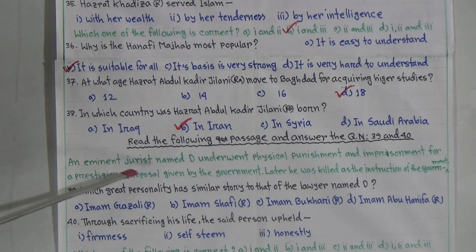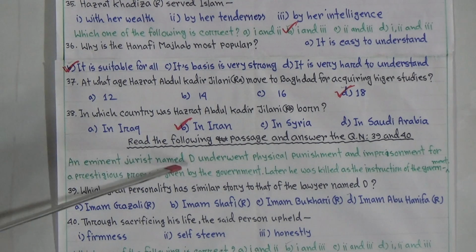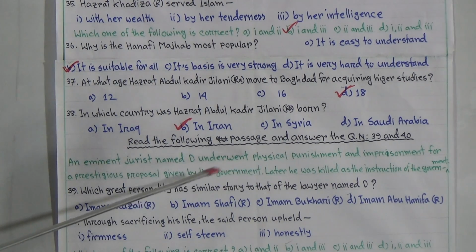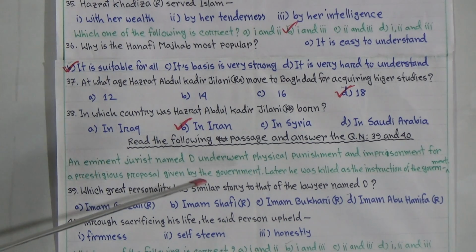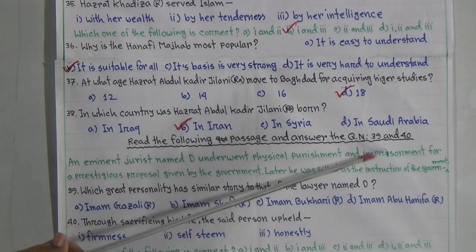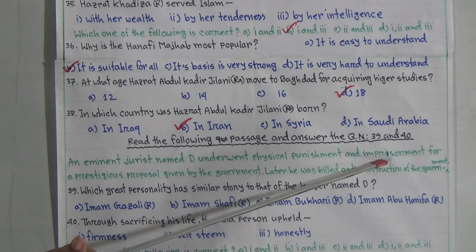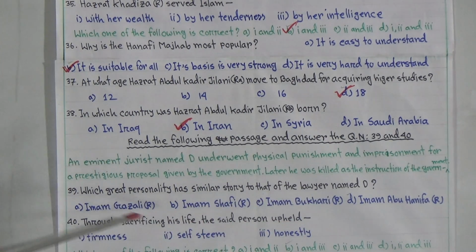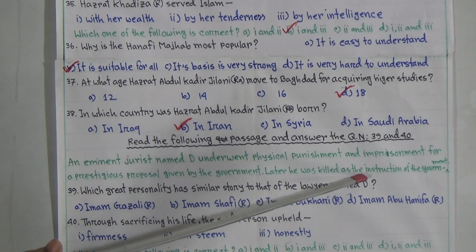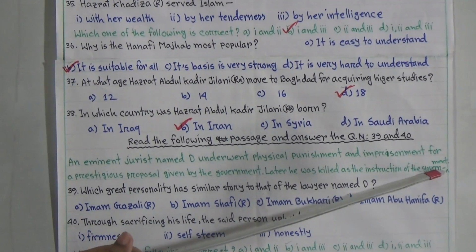An eminent jurist means one of the famous lawyers, named D, underwent physical punishment. He faced physical punishment from the government, and also he was imprisoned. I mean, he was in jail. So later he was killed on the instruction of the government.